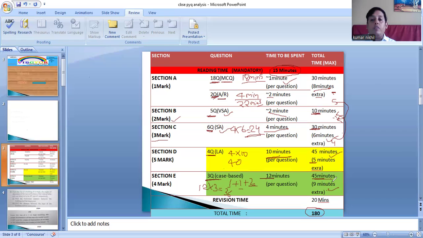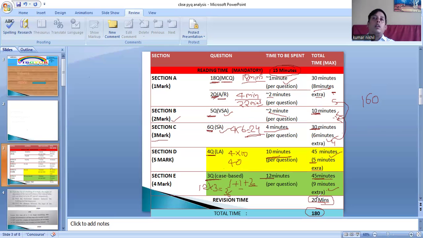Again, if we add these times, 45, 45, 90, 90 plus 30, 120, 120 plus 10, 130, 130 plus 30, 160 minutes, right? And we have been given 180 minutes. So we are left with 20 minutes after all this. And these 20 minutes are for your revision.